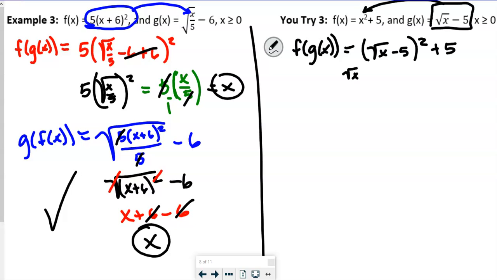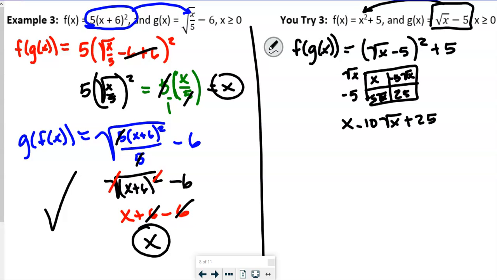The square root of x times the square root of x would just be x, right? And then negative 5 times this would be negative 5 square root of x. This would be negative 5 square root of x. And that would just be 25, right? So this is going to be x minus 10 square root of x plus 25 plus 5.